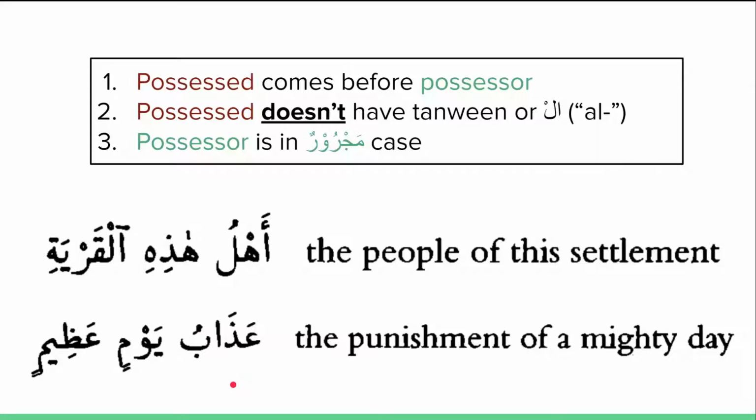Adhabu yawmin azim, the punishment of a mighty day. In this case, we see an interesting thing here, which is that the possessor is indefinite. So the punishment of a mighty day. The possessed comes before the possessor, it doesn't have tanween or al. And the possessor is in majroor case, so yawmin, and also azimin. Azim means mighty, and it's an adjective being applied to day, to yawm. Both of them are in the majroor case, and they agree on gender, singular versus plural, and so on.